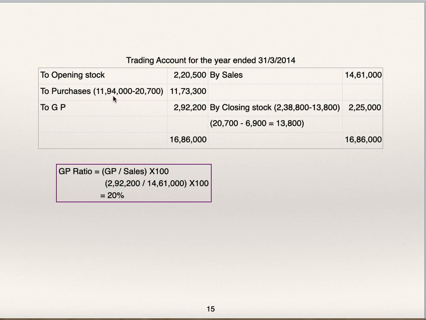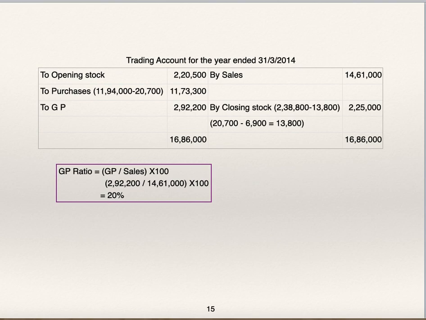Purchases are given 11,94,000. From that abnormal item cost will be deducted, which is 20,700. Purchases are 11,73,300. Sales are given at 14,61,000. Gross profit is balancing figure 2,92,200. Work out gross profit ratio, gross profit divided by sales into 100, which is 20%. Gross profit is 20% on sales.